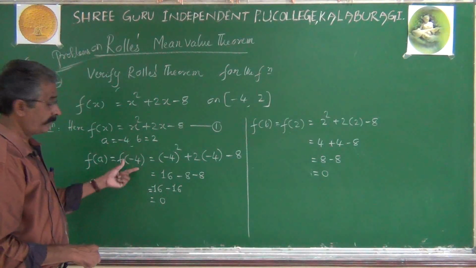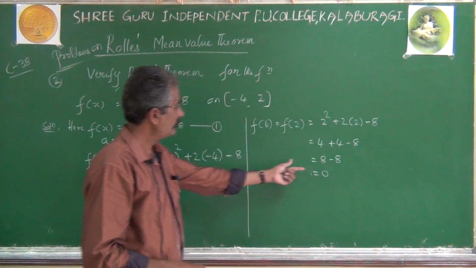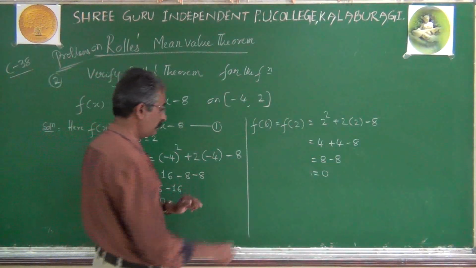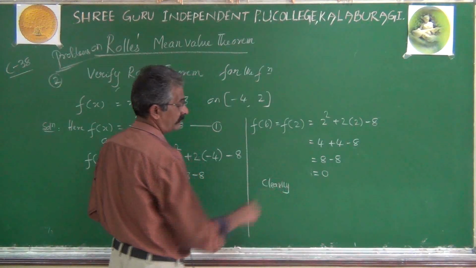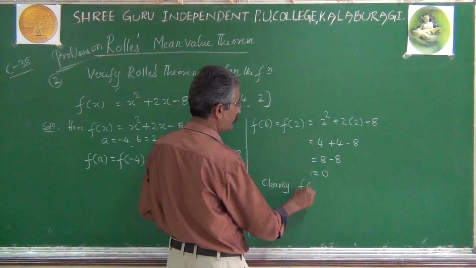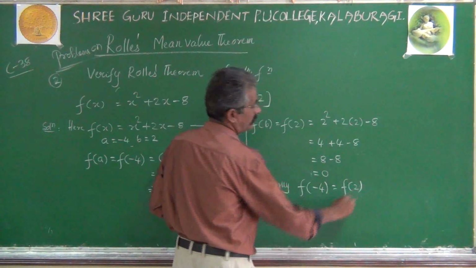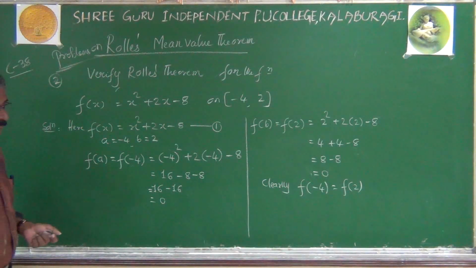What we can observe is that f of minus 4 equals f of 2, because both are equal to 0. So write clearly: f of minus 4 equals f of 2. In general, f of a equals f of b.